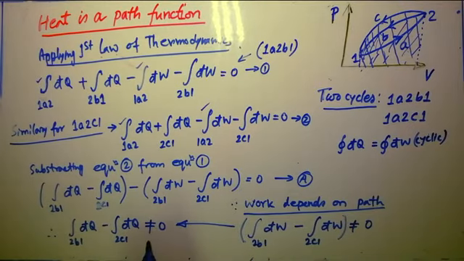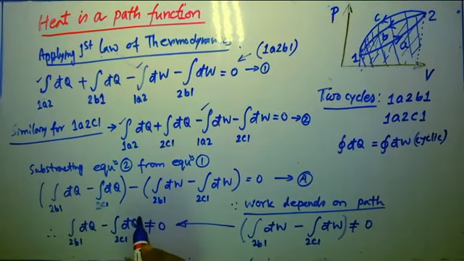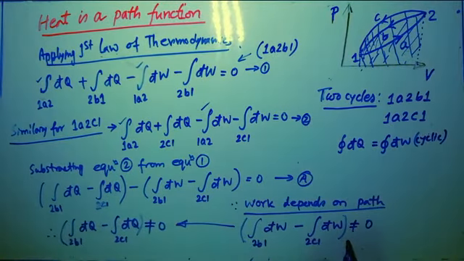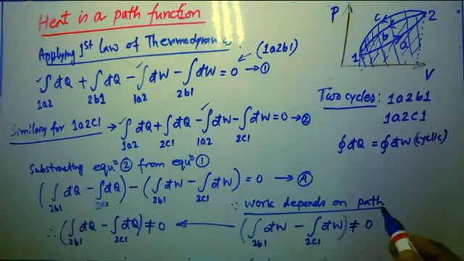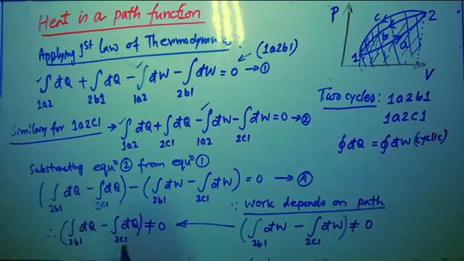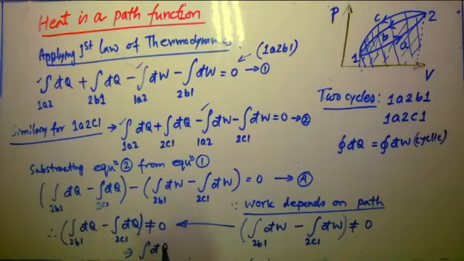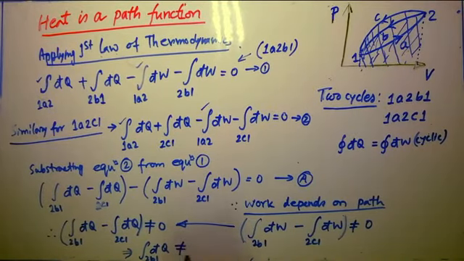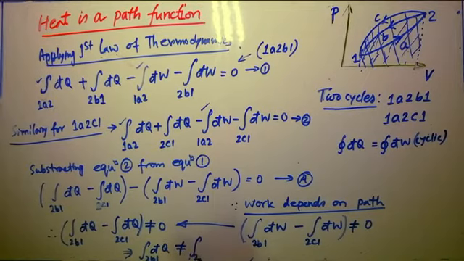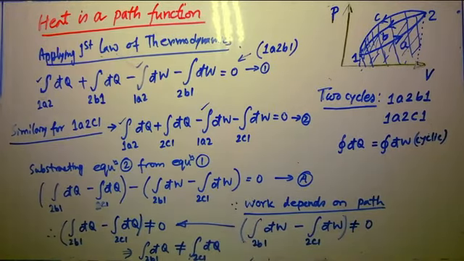So if this is not equal to 0, and I explained that one is a path function, similarly I can write that δQ of 2b1 is not equal to δQ of 2c1.